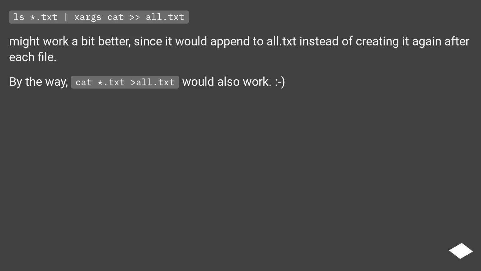ls *.txt | xargs cat && > all.txt might work a bit better, since it would append to all.txt instead of creating it again after each file. By the way, cat *.txt > all.txt would also work.